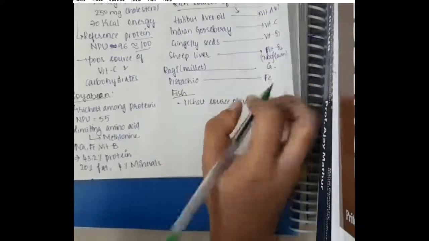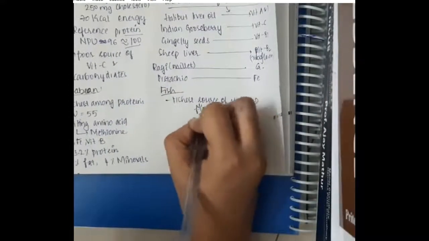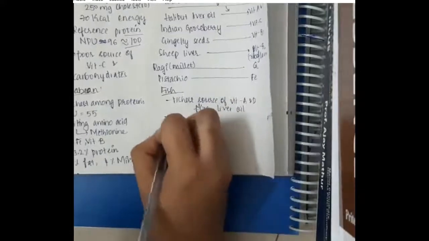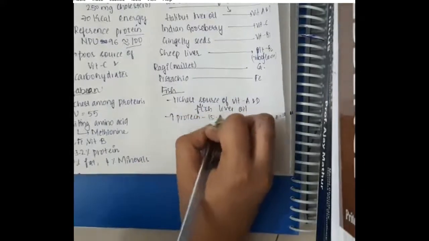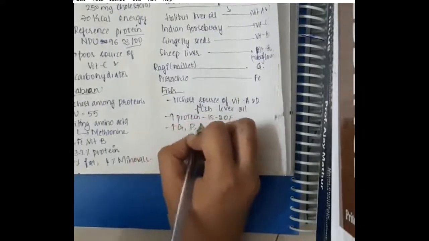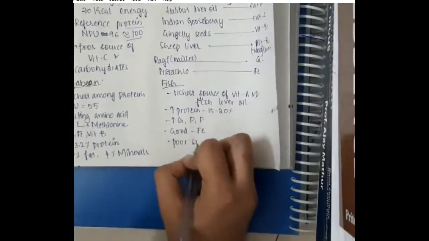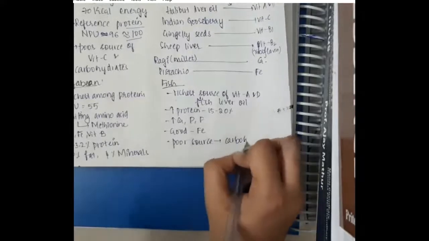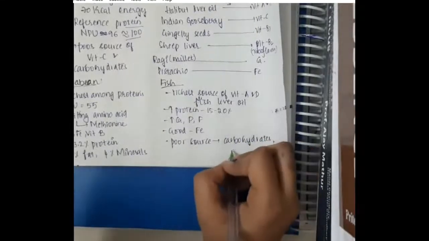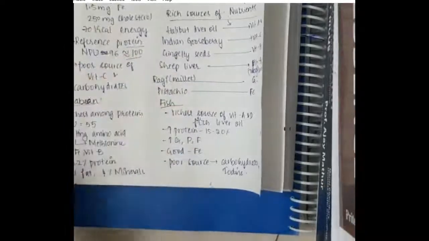Fishes are the richest sources of vitamin A and D. Fish liver oil has a high amount of proteins, that is 15 to 20%. It has an increased amount of calcium, phosphorus and iron. It is a good source of iron and a poor source of carbohydrates and iodine. This is about fish. So these are the important things: dietary fiber, egg, soya bean and fish.